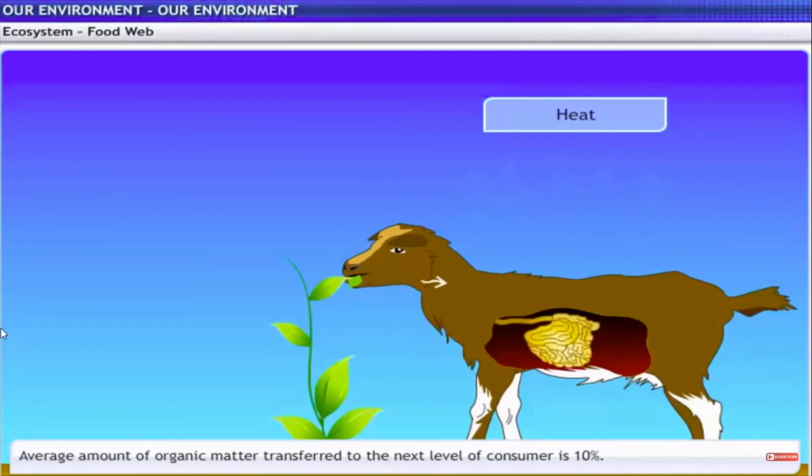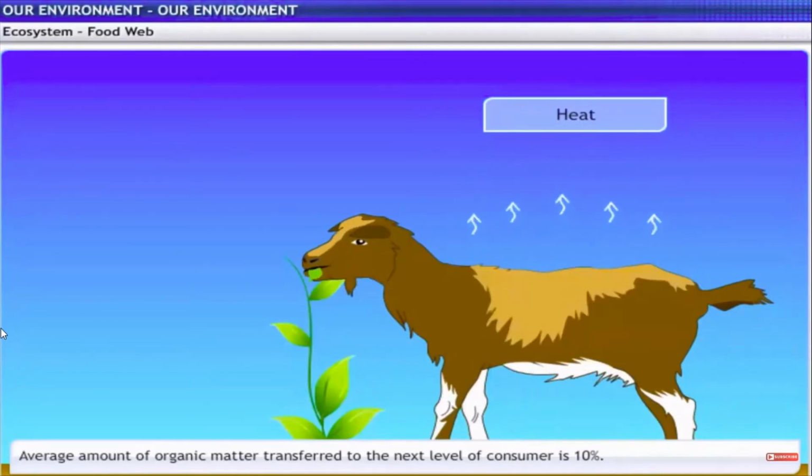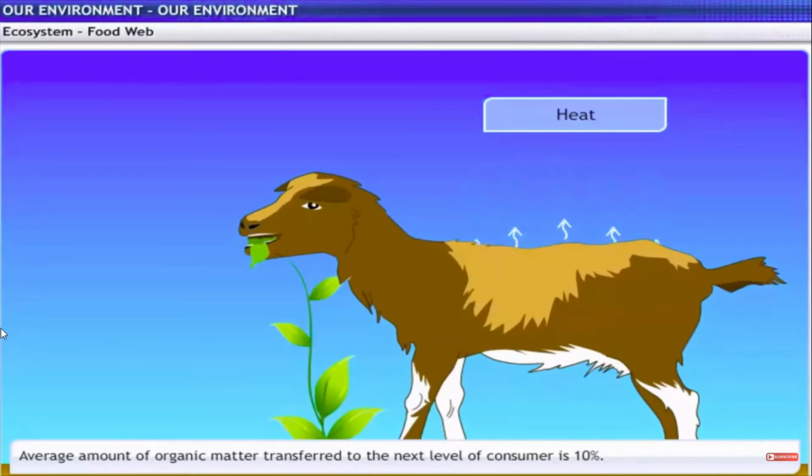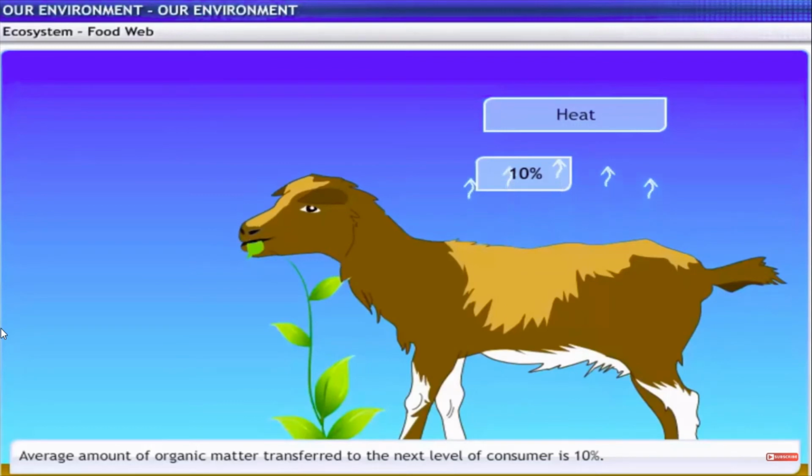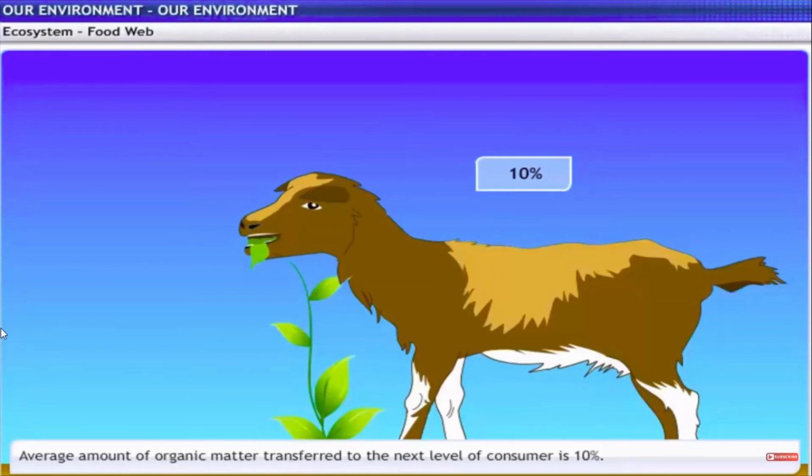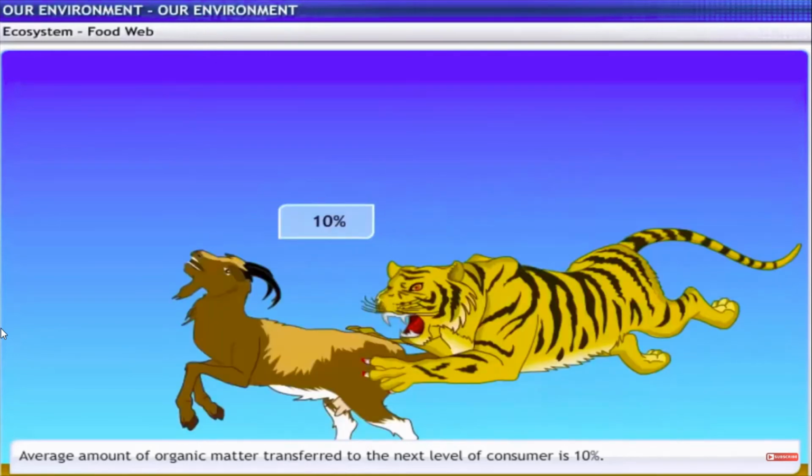Some amount goes into digestion and work, and the rest goes towards growth and reproduction. An average of 10% of the food eaten is turned into its own body and made available for the next level of consumers. Therefore, 10% can be taken as the average value for the amount of organic matter that reaches the next level of consumers.